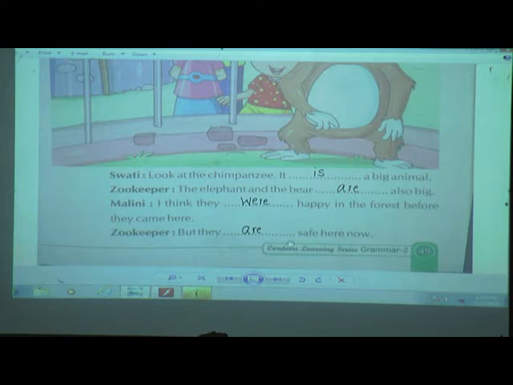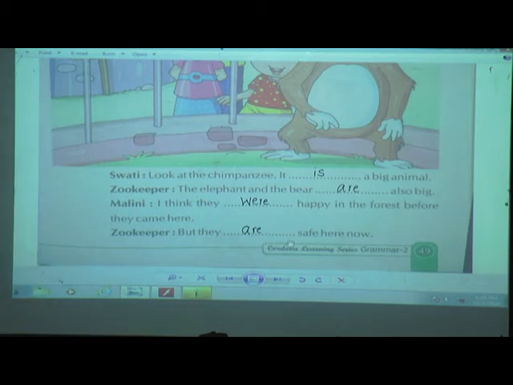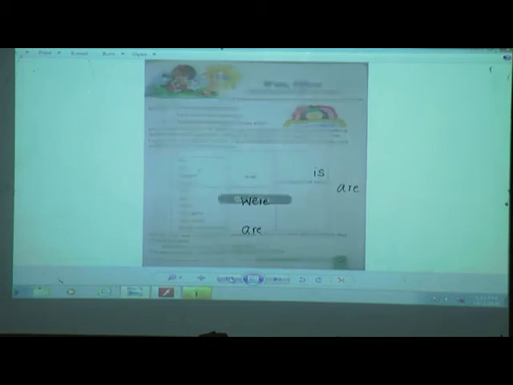So children, now you have understood how to use is, are, were, am, and when to use these words: was, were, am, is and are. For example, for past we use was and were. For present, speaking about now, we use am, is, are. Right? So copy this properly in your textbook, children. Now we will go to this first page, children.